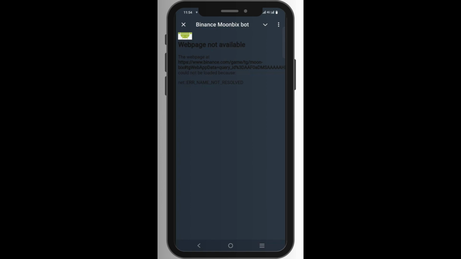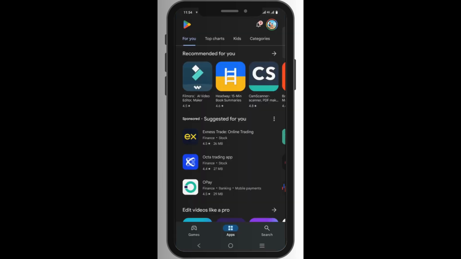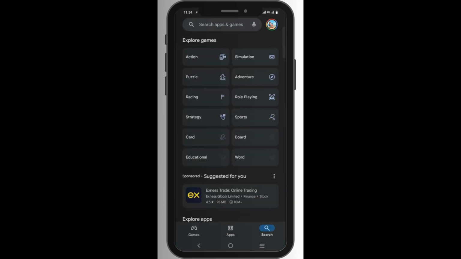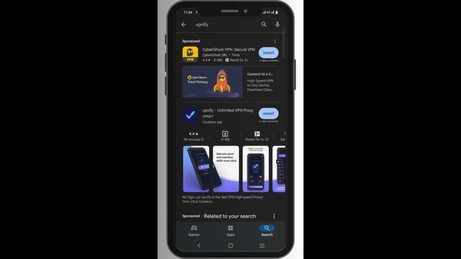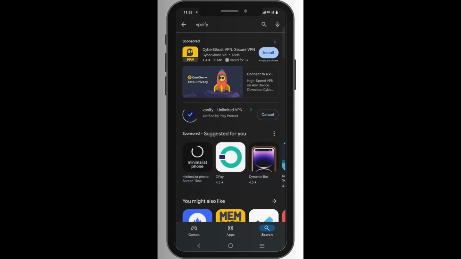All you need to do is go to the Google Play Store or iOS Store and download a VPN. I'm currently on the Google Play Store. I'll go to search and type in VPN IFY. Just click on it. I've already installed it before, but I deleted it for the purpose of this video to show you guys how to do it step by step. So I'm clicking on install. I'm downloading the VPN right to my phone. I'll come back to you once it's done.